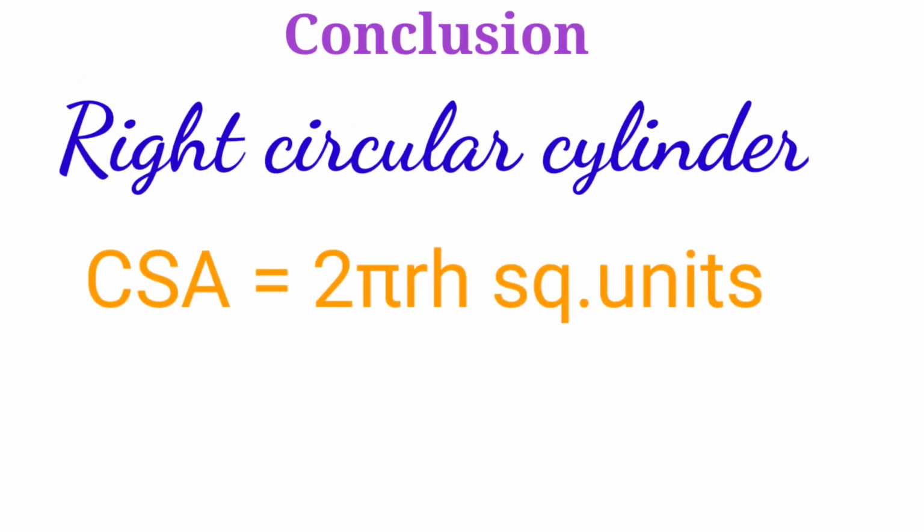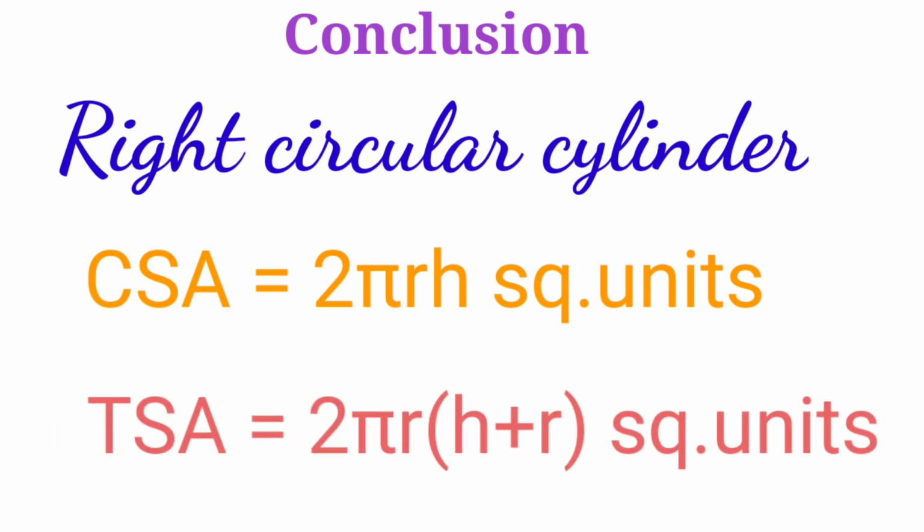Okay children, in this class we have started learning mensuration. In this we learn right circular cylinder. What's a right circular cylinder? What are its dimensions? What do its base and top look like? And how to measure the curved surface area and total surface area of a right circular cylinder. Curved surface area of a right circular cylinder is equal to 2 pi r h square units, and total surface area of a right circular cylinder is equal to 2 pi r into h plus r square units.